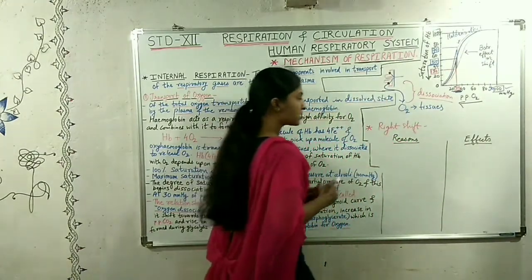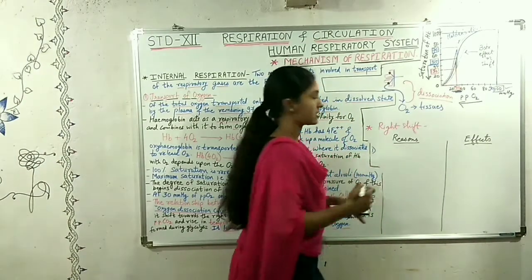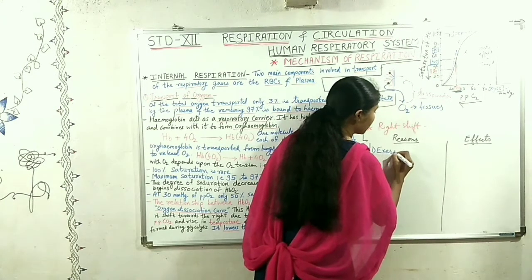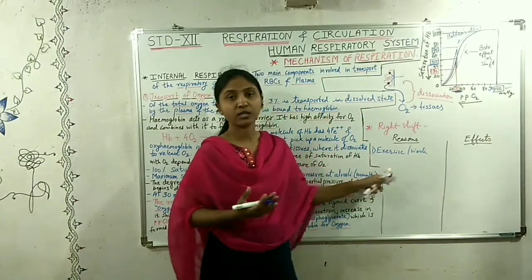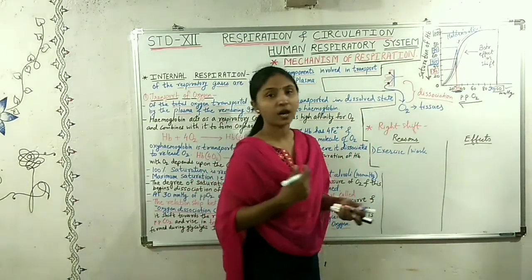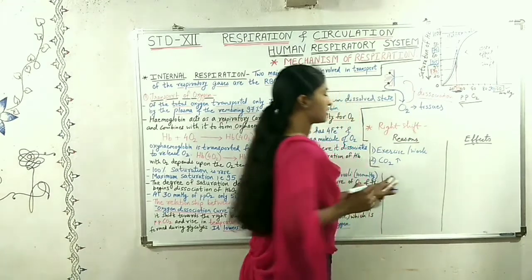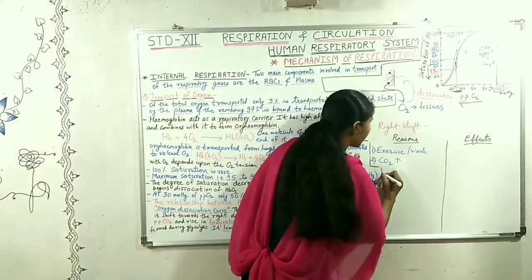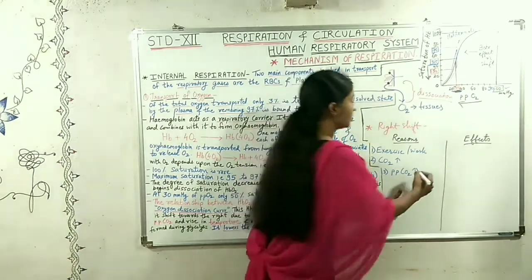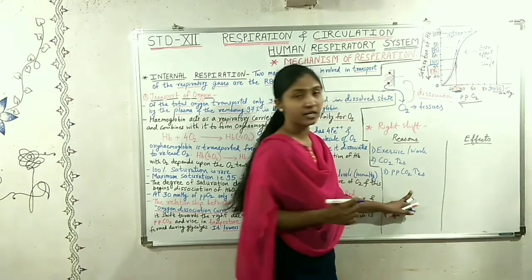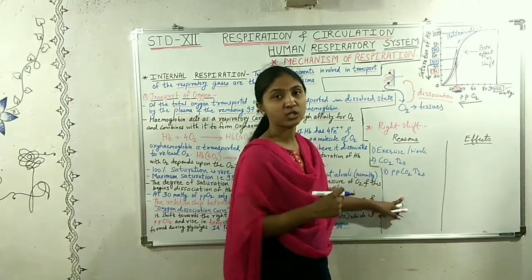So the first reason for this right shift is working or exercise. If the tissues work, they use up the oxygen and they give out carbon dioxide. So here carbon dioxide increases. As the carbon dioxide increases, the partial pressure of carbon dioxide also increases. Now this carbon dioxide combines with water molecules to form H2CO3.